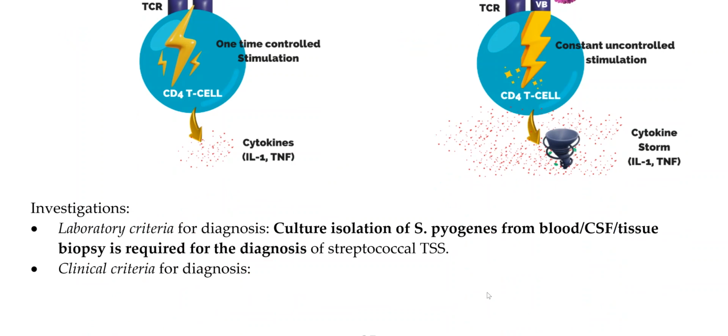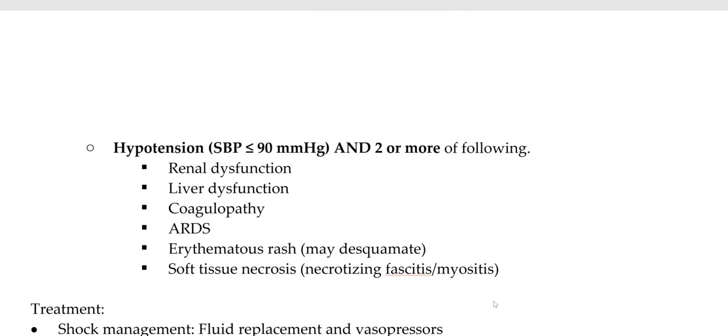So, which investigations should we do? The laboratory criterion for diagnosis is culture isolation of Streptococcus pyogenes from blood, CSF, tissue, or biopsy, which is required for diagnosis of this condition. The clinical criteria are somewhat different. You need hypotension, which is present in our case, and two or more of the following: renal dysfunction, liver dysfunction, coagulopathy, ARDS, erythematous rash which may desquamate, and soft tissue necrosis, that is necrotizing fasciitis or myositis.